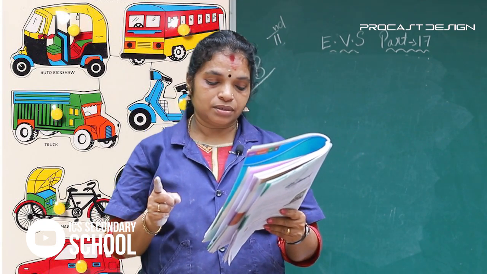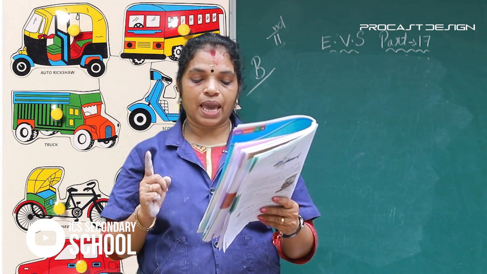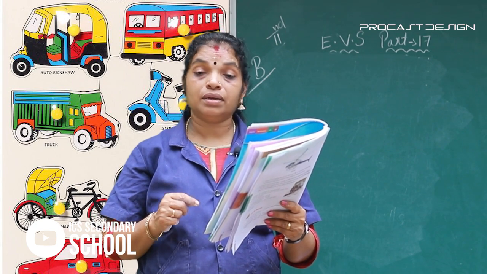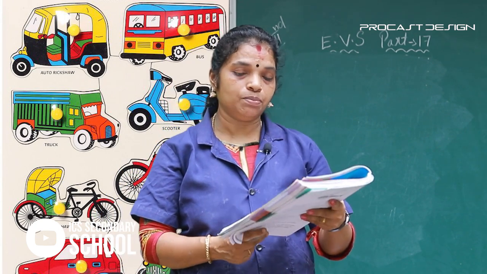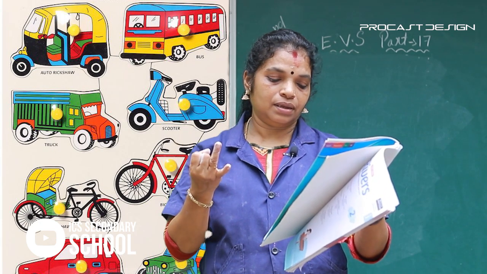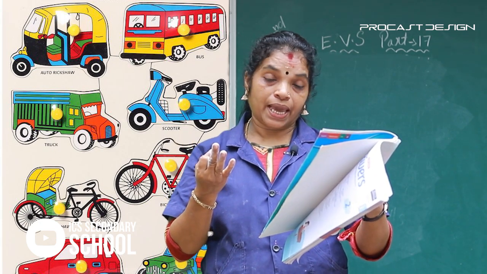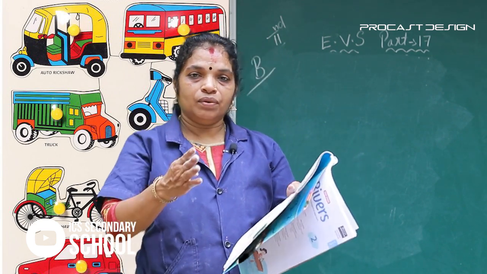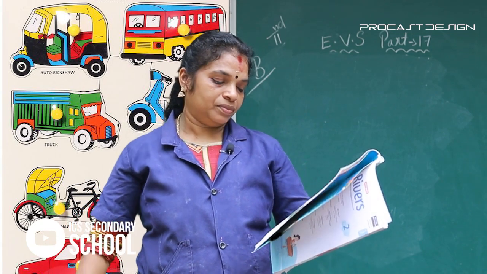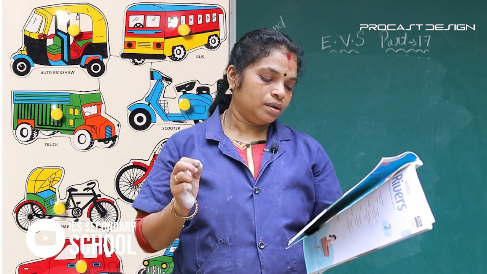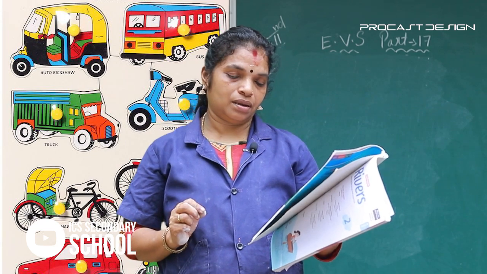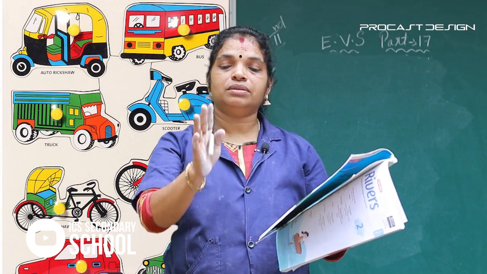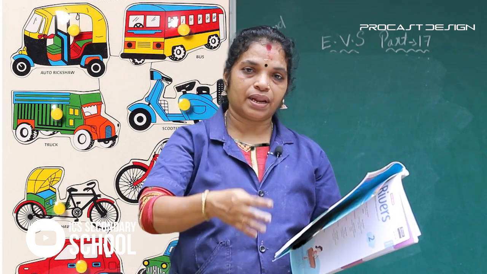Car, bullock cart, auto rickshaw, camel cart, horse cart, scooter. Once more: car, bullock cart, auto rickshaw, camel cart, horse cart, scooter. Then we divide them. Some run on petrol or diesel, and some are pulled by animals. Those types of vehicles we write in the columns.